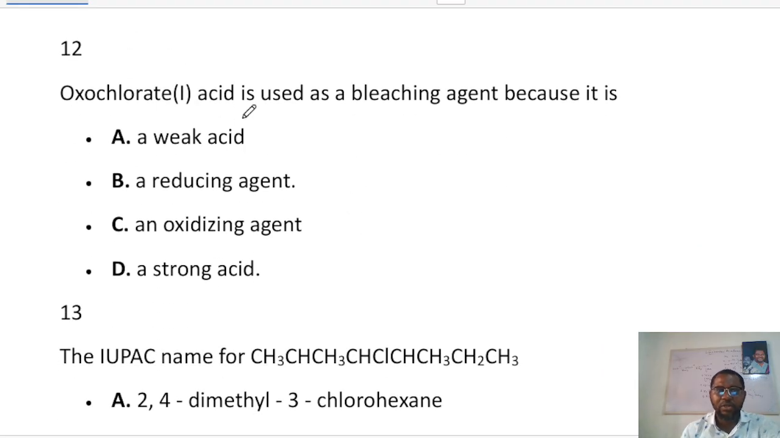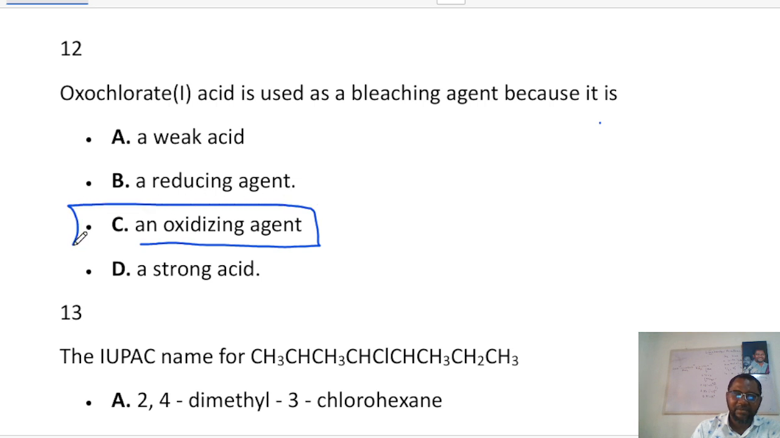Now oxochlorate 1 acid is used as a bleaching agent because, now this is important for you to know, it is because it is an oxidizing agent. Now there are two major bleaching agents you should know. One of them is chlorine. Now chlorine actually dissolves in water to give us two different acids. You have oxochlorate and you have HCl.